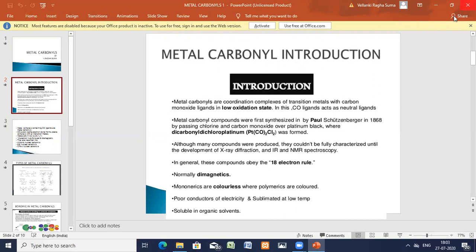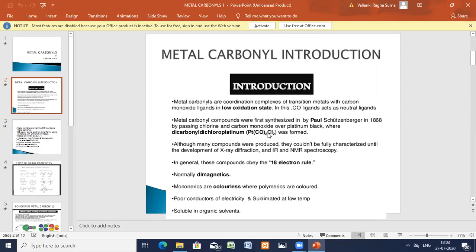The carbon monoxide ligand acts as a neutral ligand. So in the M-CO bond, CO is the neutral ligand, and the central metal atom has a low oxidation state, which can be -1, +1, or 0. Generally you will see the 0 oxidation state.